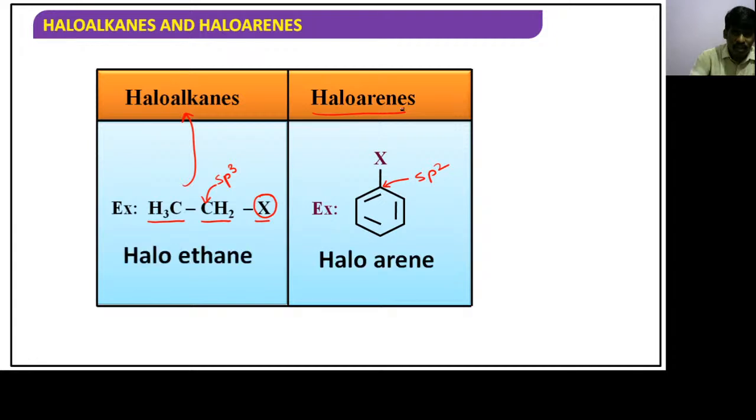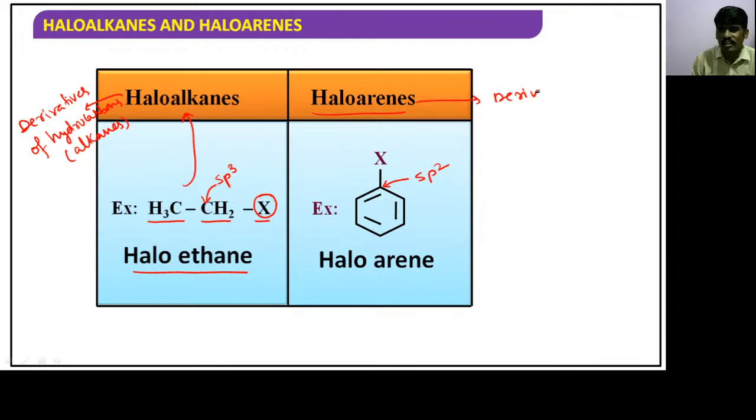Now the difference you can see, it is haloethane. Why? Because ethane is the hydrocarbon in which one hydrogen atom of ethane is replaced by halogen. So simply what you can say, children, haloalkanes are derivatives of hydrocarbons. Which hydrocarbons, children? Alkanes. Haloarenes are derivatives of benzene.